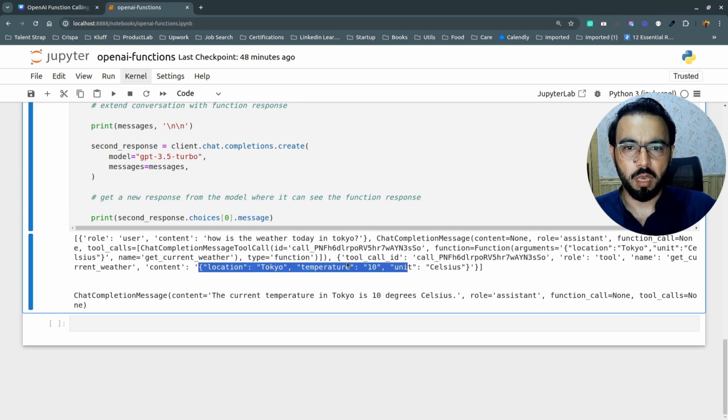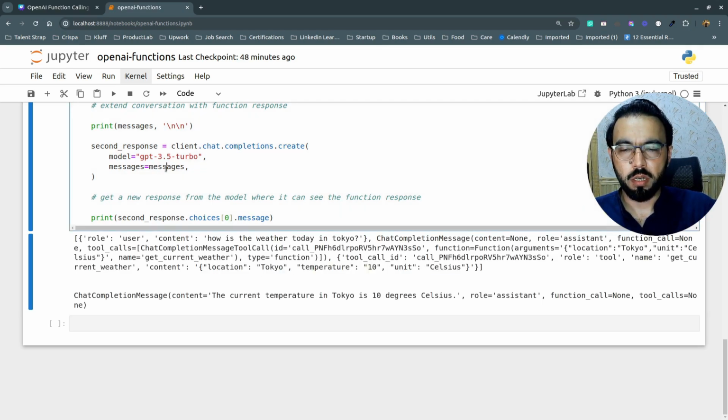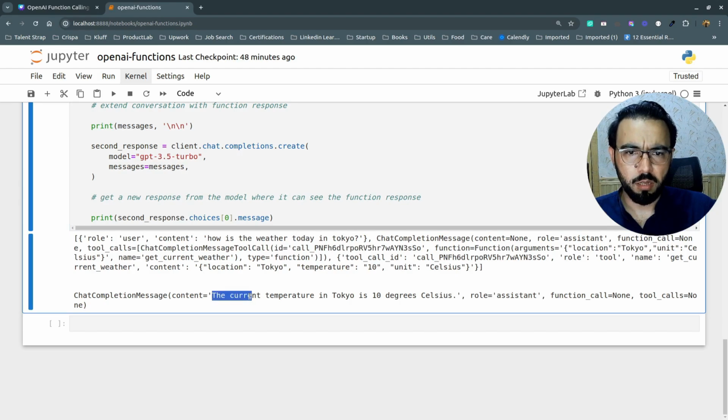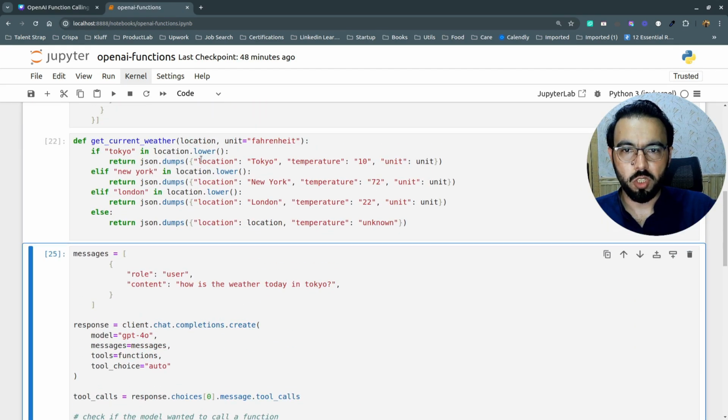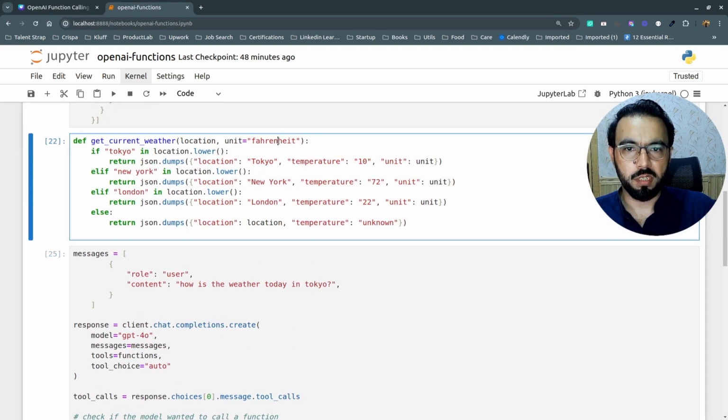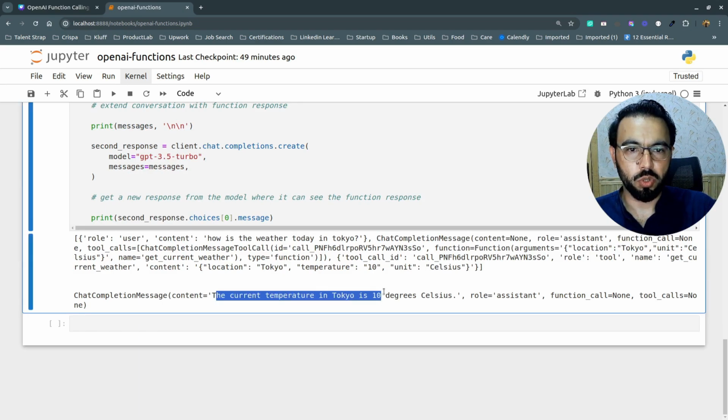Then when we pass this same function call to the GPT model, when we append it in the messages, the GPT model gives us the response that the current temperature in Tokyo is 10 degrees Celsius. If you see the response from the actual function, the location is Tokyo, the temperature is 10, and the unit is Celsius. What does OpenAI do here? It combines these parameters into a plain statement. Instead of returning the JSON-based response, it says the weather in Tokyo today is 10 degrees Celsius. It's just converting this dictionary of arguments into a plain English statement.